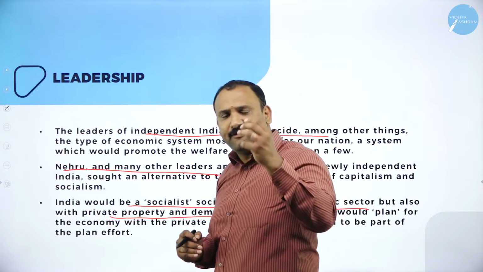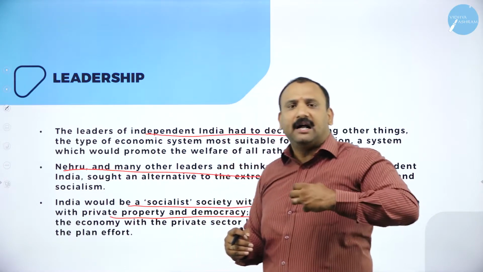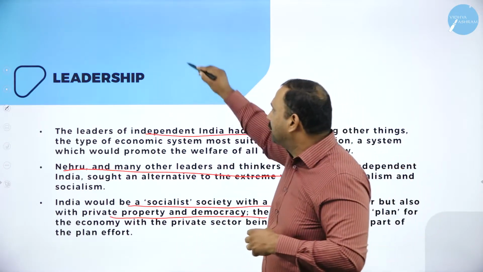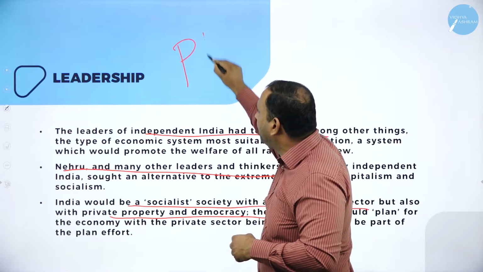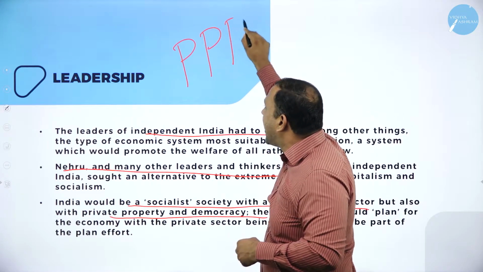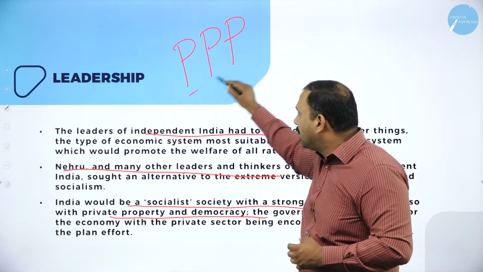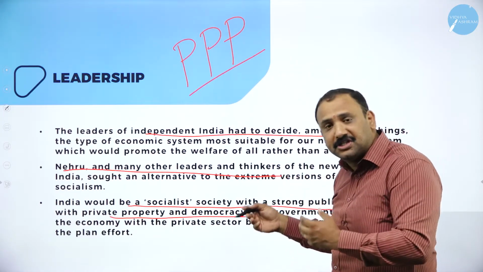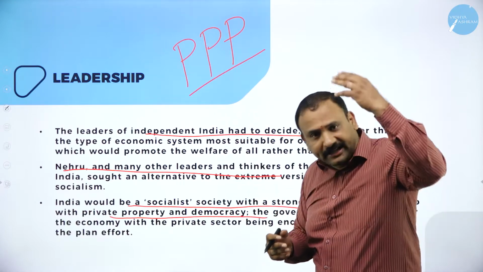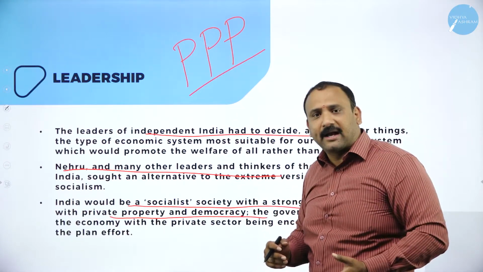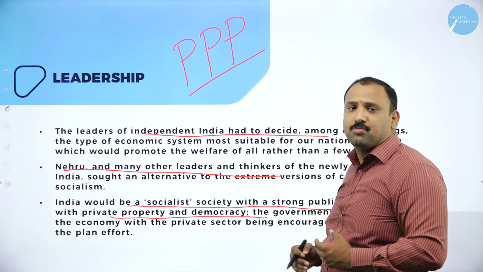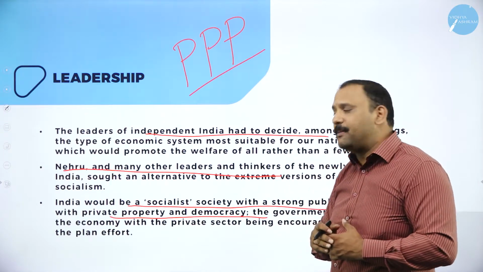Probably this factor is what today we are thinking about. This is what I would like to call P, P and P, which is called public-private partnership. This concept was taught by our great Prime Minister years ago. In 1950 itself, 70 years back, we had thought about this model and we wanted India to come up in this model.